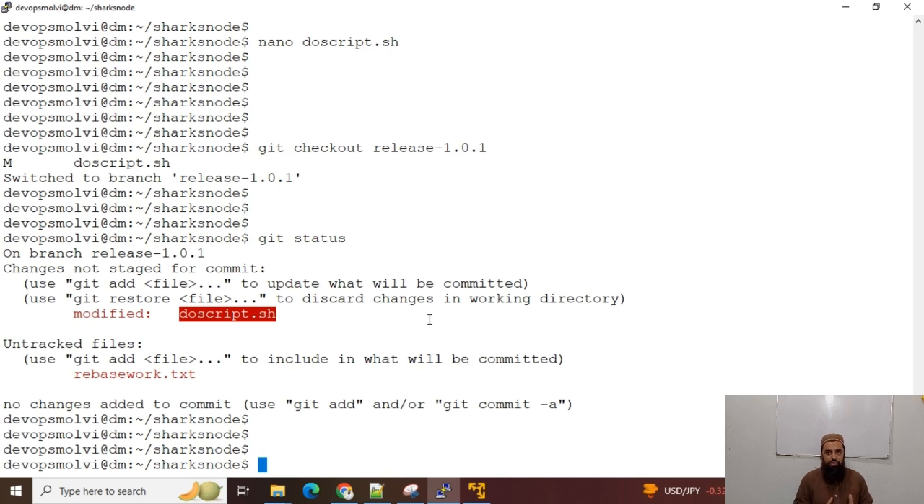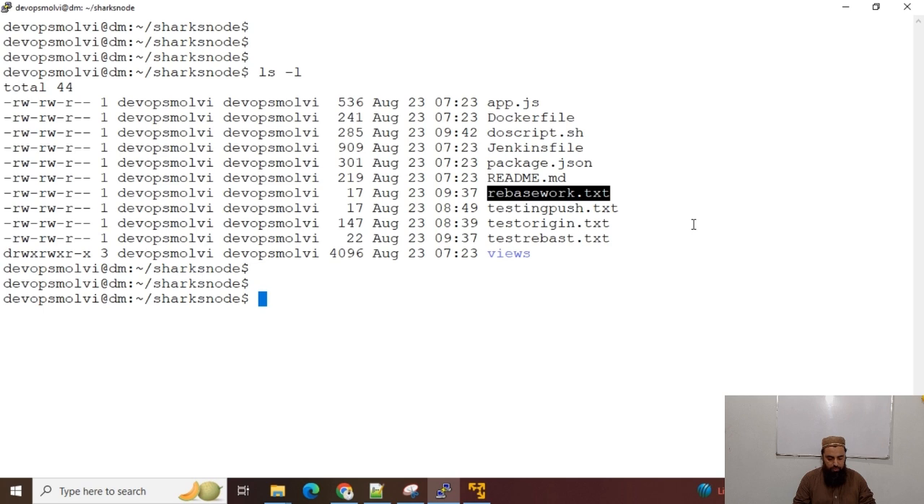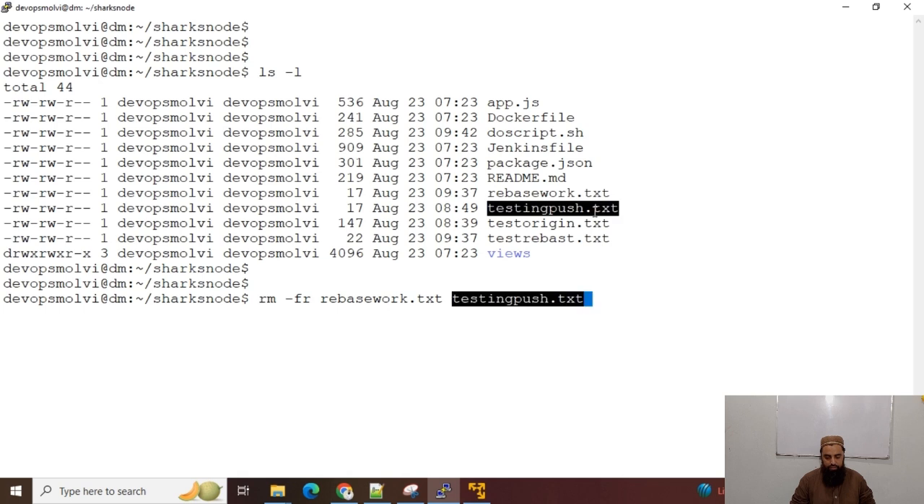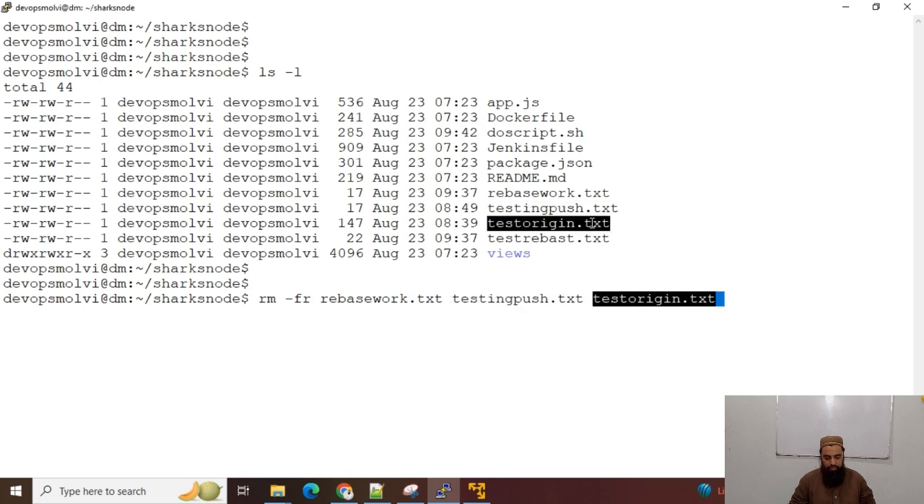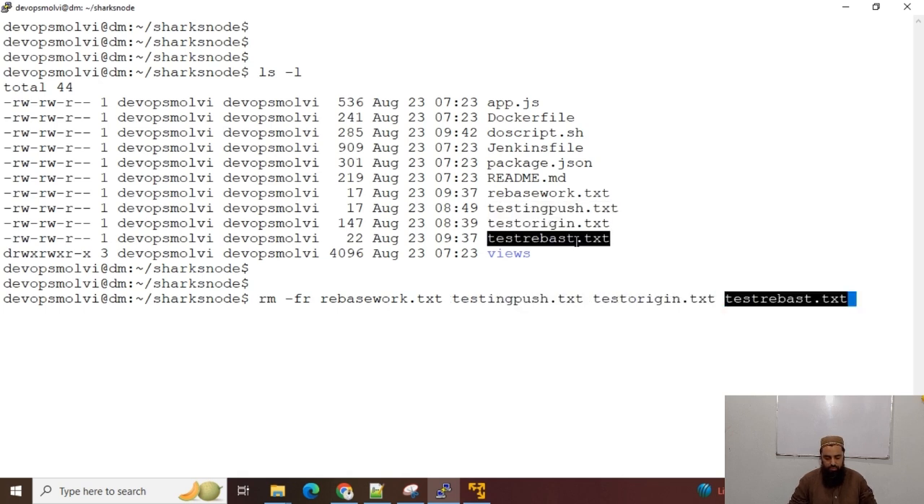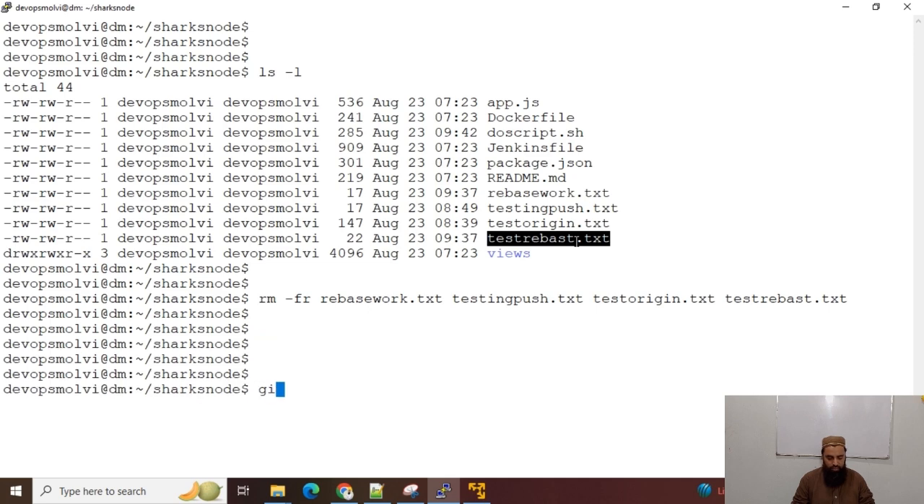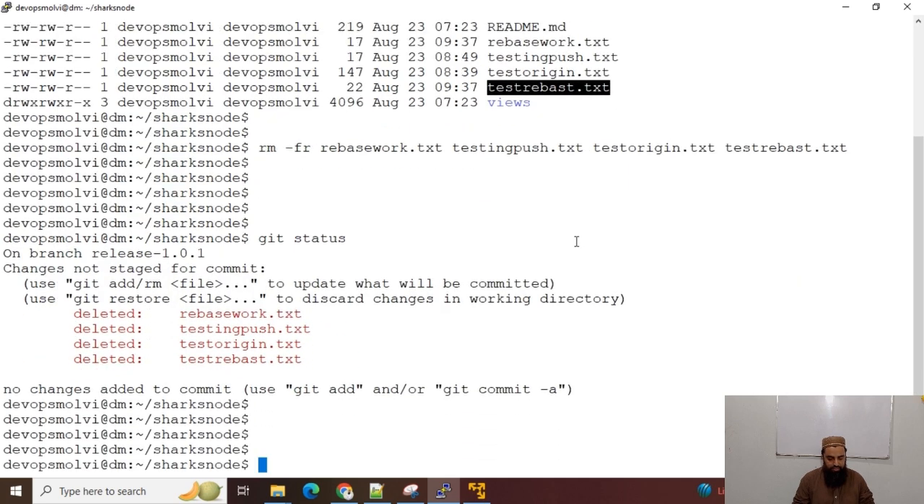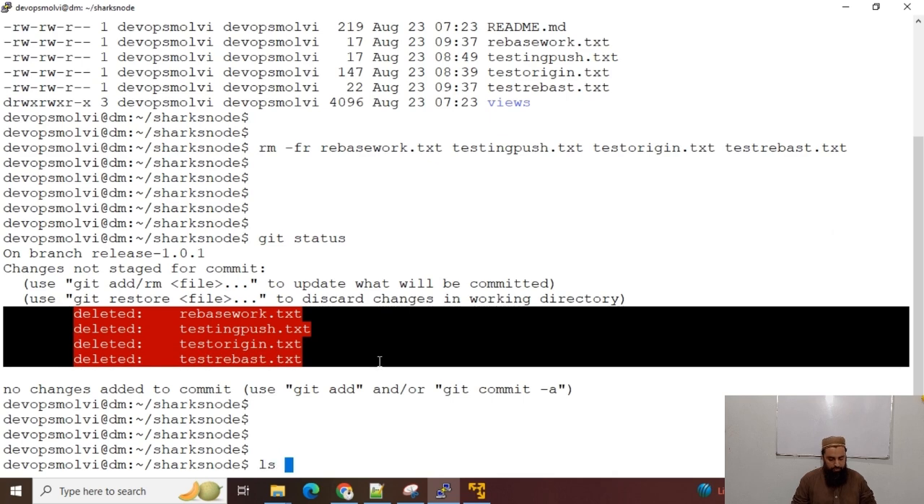We can rebase one branch onto another branch, and in this example I have rebased the main branch onto the release branch. Okay, now let's suppose that I do not want these files, so I will just remove these files here, since I don't need them. And now I can check the git status, and it is showing that these files have been deleted.